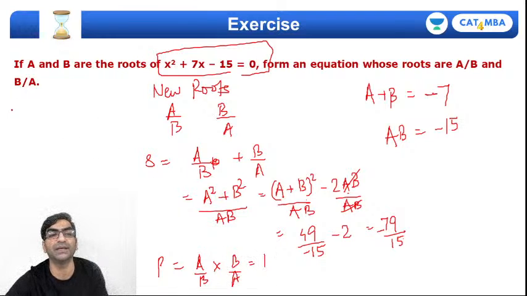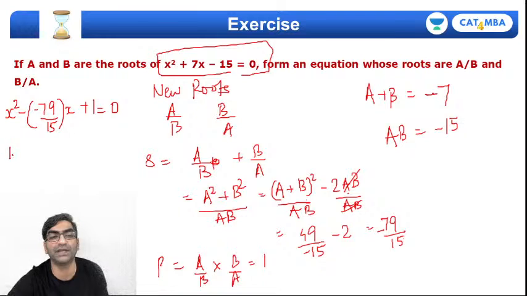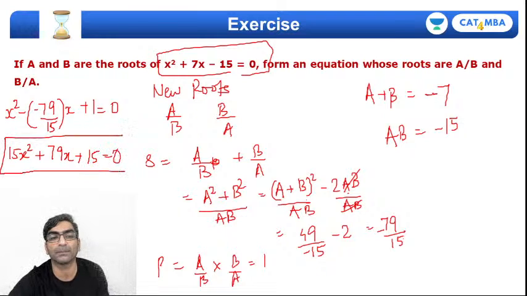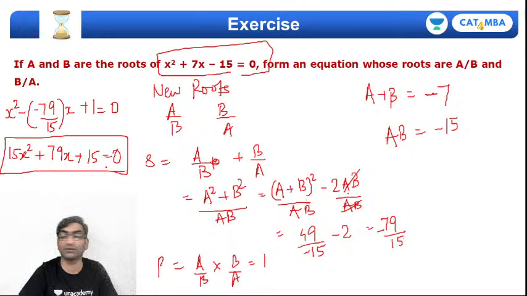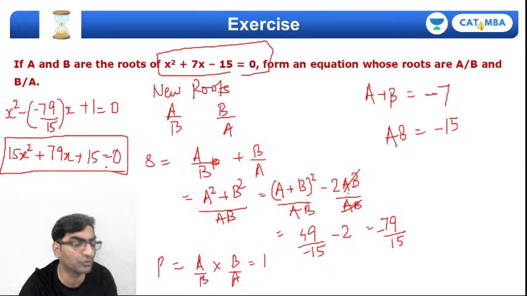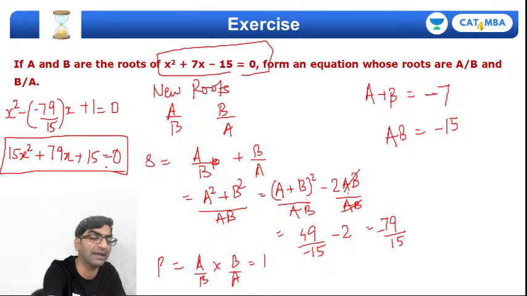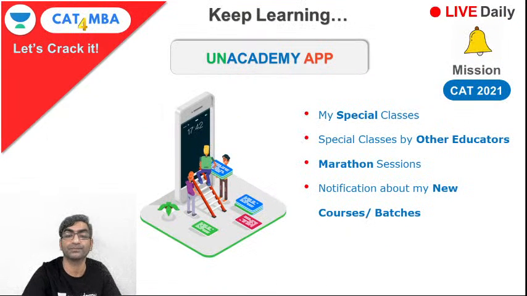So what will the equation be? x square minus 79 by 15 into x plus product of roots 1 equals 0. So 15x square plus 79x plus 15 equals 0. That's the required quadratic. It's very simple. Wherever you see a question asking for an equation from the sum of roots, make sure that you attempt that question. Make sure you don't waste any more time, because it's a sitter of a problem.